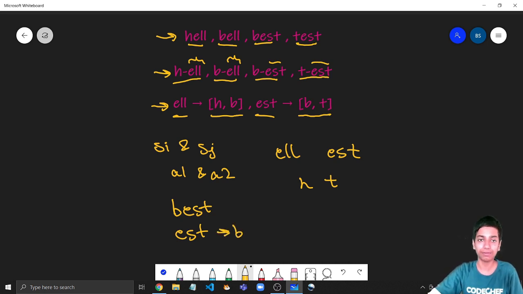We have formed this structure to have it in O(1). Otherwise, we would have done a full scan of the funny array and then checked if any of them matches. But here, to check if a word is funny, we can simply check if this suffix contains the first character in its list.